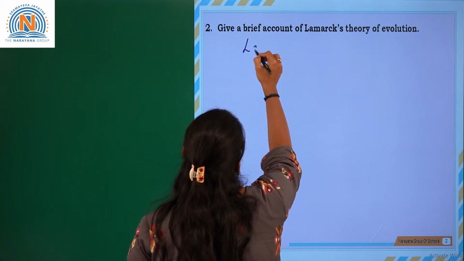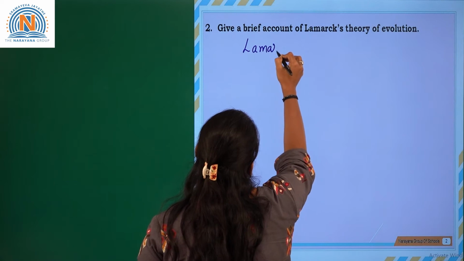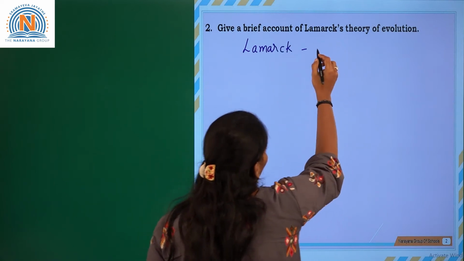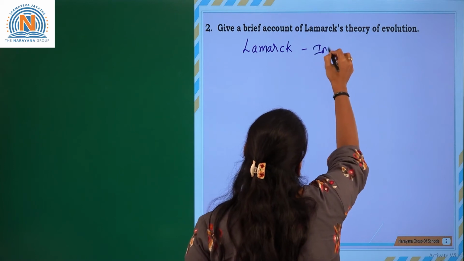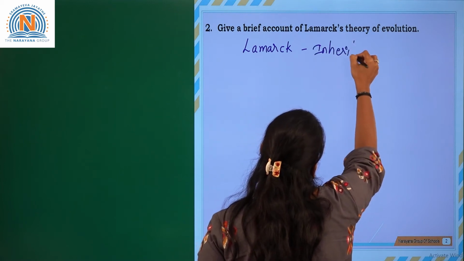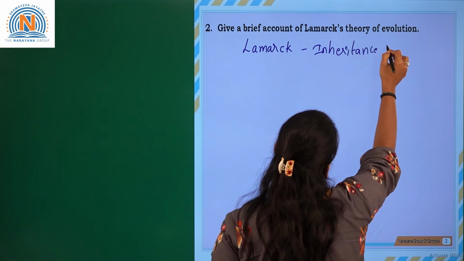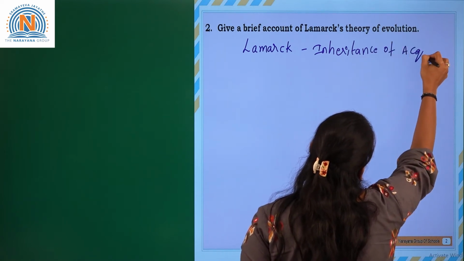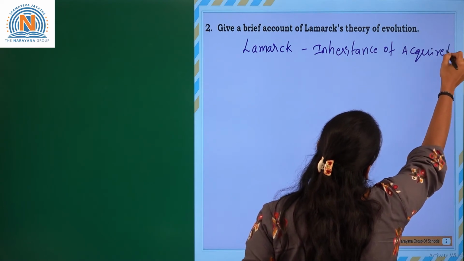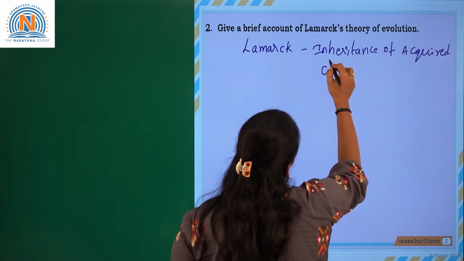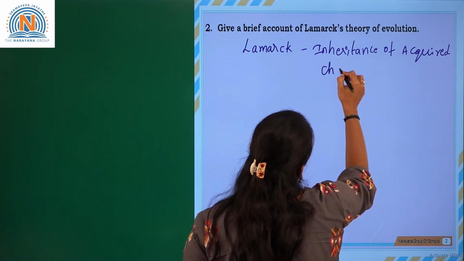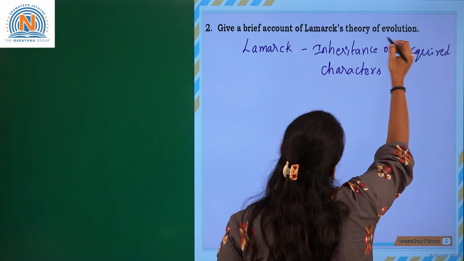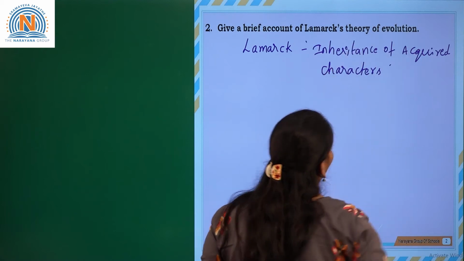Lamarck discovered the theory of inheritance of acquired characters.